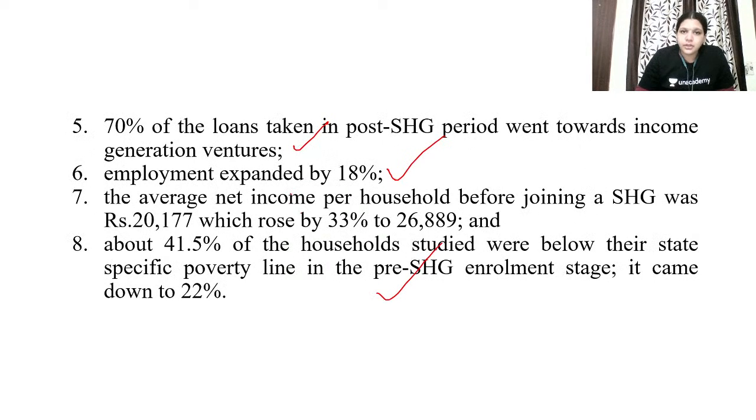Finally, in conclusion, you are going to write about how these self-help groups have proved that rural women are not just labor in terms of households. They are also income generators. They are also self-employing. They are also eligible for self-employment. So all these things you can write in the conclusion. Okay, this is how you have to take this question.